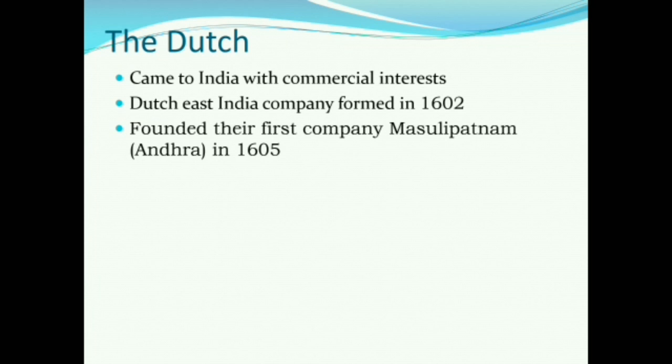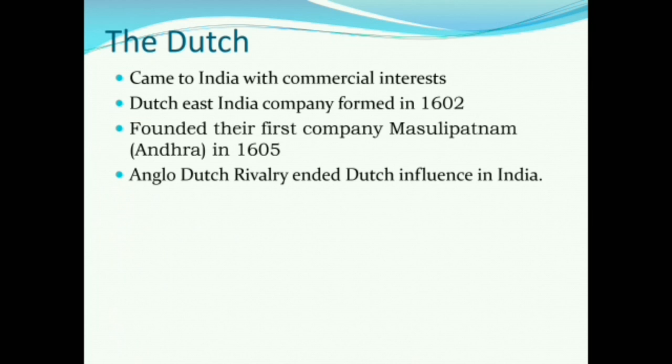They went on to establish many trading centers, like factories in Uttar Pradesh, Bengal, Bihar, Badanagar, Chinsura, Kasim Bazar, Patna, and many more. Those are not important; I have told you the first. Now, they had a rivalry with the English, because at that time, the English were also rising to prominence.